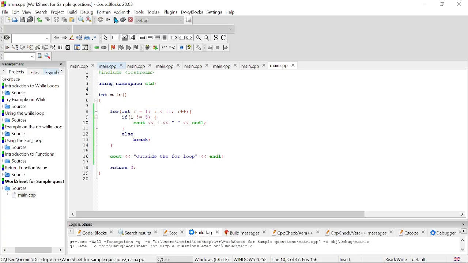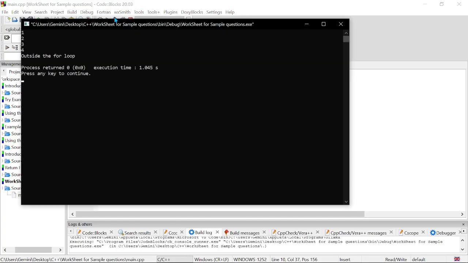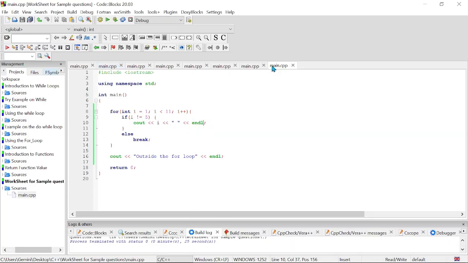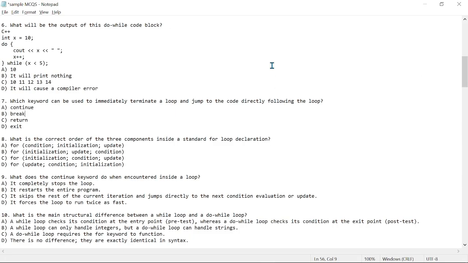Yeah, so let's run this and we expect to see 1, 2, 3, 4. But when it gets to 5, it will go to the else statement and then break out. So it won't continue from 6, 7, 8. It breaks out of this loop and then it goes to the next statement outside the for loop, right? So we can end this and continue with our questions.